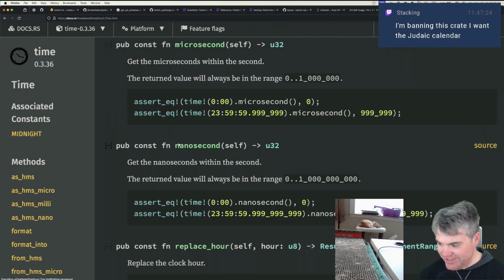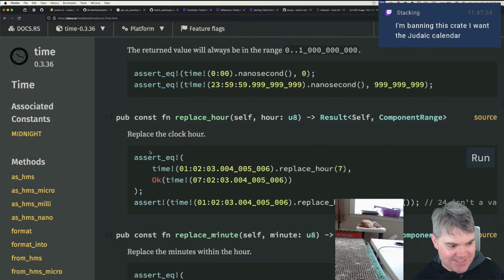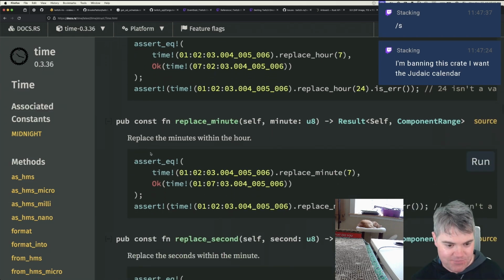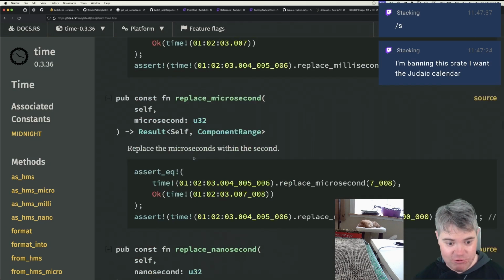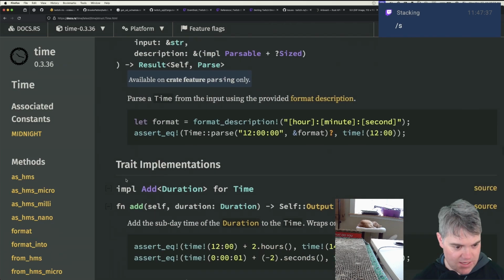You're banning this crate. You want the Judaic calendar. We should just create our own, like, that's what us streamers do. When we see something, we're like, this sucks. We're going to create our own X. So we should just create a new calendar, right? Not even just a time library. We'll just create a new calendar. It's all new stuff, right?